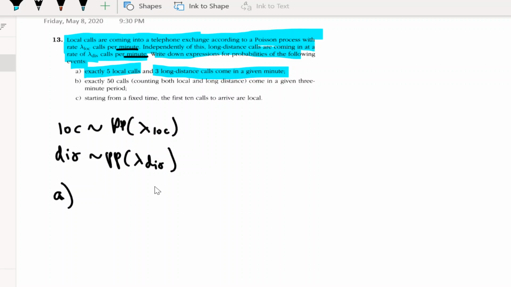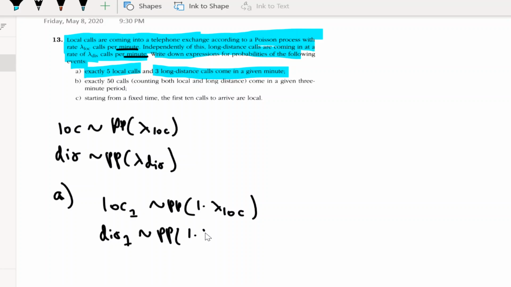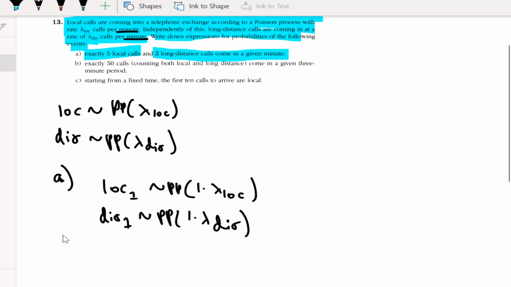Just for bookkeeping, we'll say that loc subscript 1 is a Poisson process with 1 times lambda loc. So if it was given come in 2 minutes, then we'd do 2 times lambda loc because we want the number of arrivals in 2 minutes, if that makes sense. This is really just for bookkeeping, but I want to make sure it makes 100% sense.